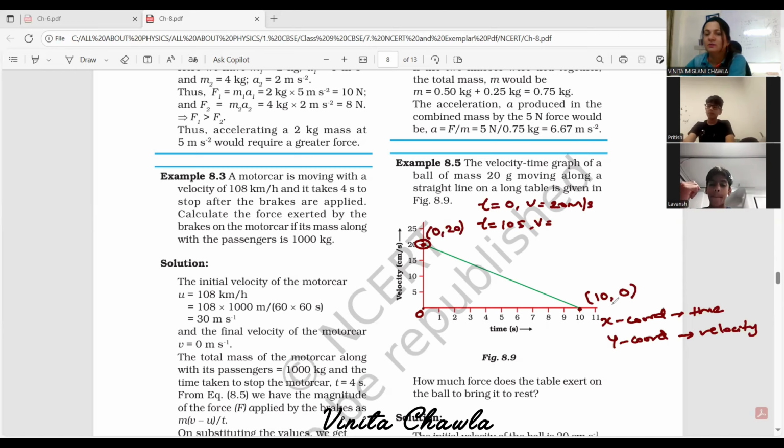So the x coordinate is time and the y coordinate is velocity. So when time is 10 seconds, velocity is 0, no? Because this point lies on the time axis, its velocity is 0. And this point lies on the velocity axis, so time is 0. And one more thing you can see here is that velocity is in centimeter per second. The unit of velocity is centimeter per second. It is not meter per second. It is centimeter per second.